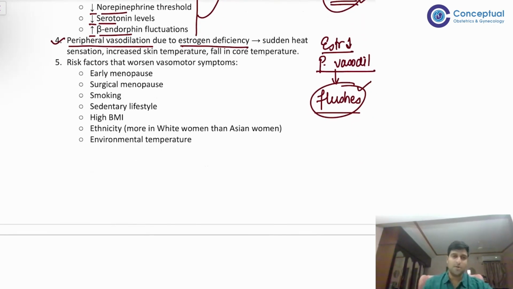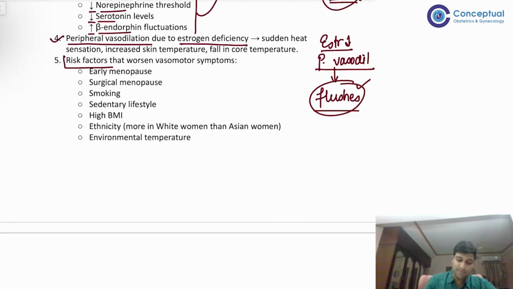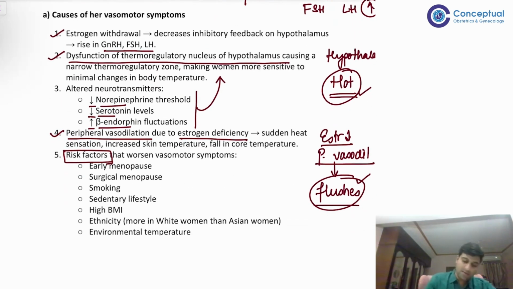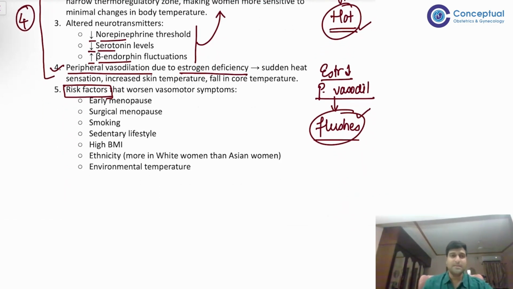And always remember, wherever possible, write the risk factors. Why do we write risk factors? So that we complete the answer, right? Now this question is on causes, and I think causes can be covered in these 1, 2, 3, 4. It's a 4-marker, so 4 causes can be written. DNB is not like your MBBS exam, where you keep writing on and on. You have to be to the point, enumerate, and you'll get the marks, right?